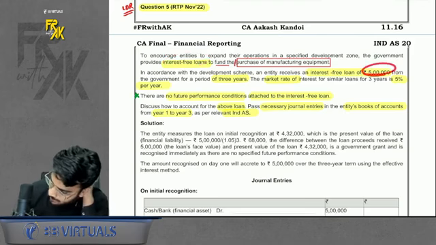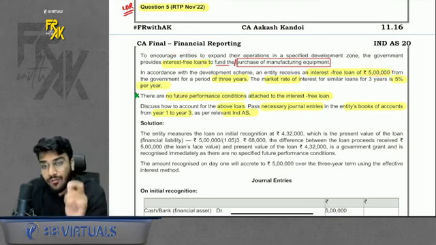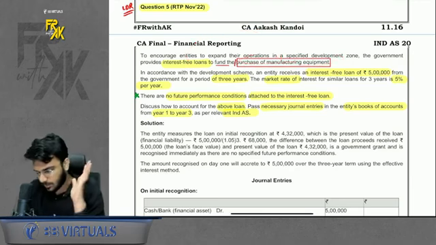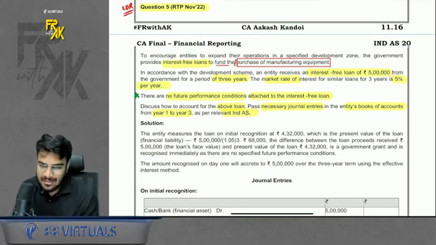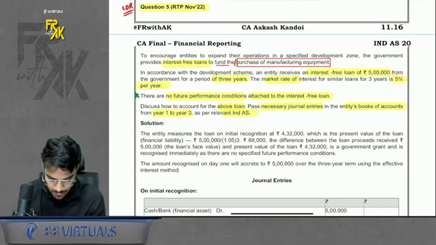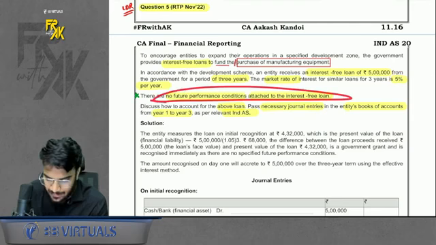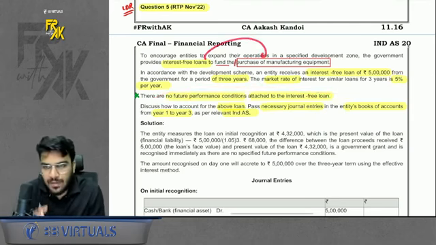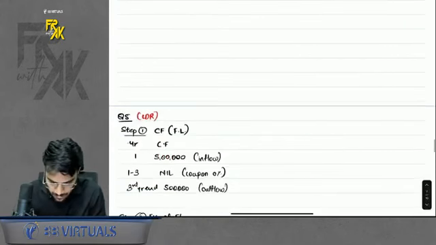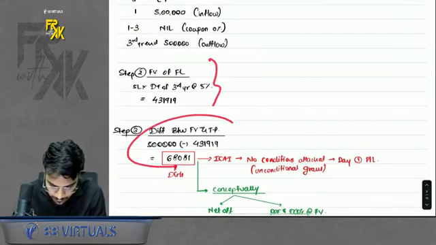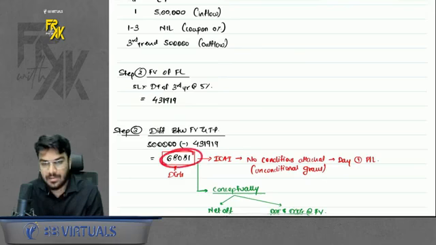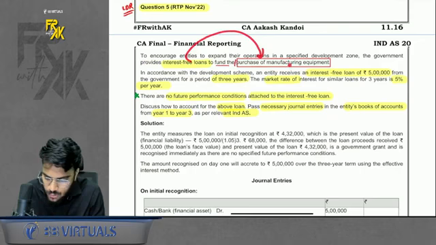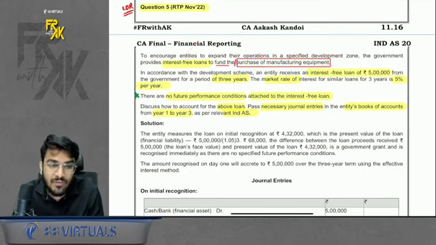So we took a 5 lakh loan interest-free. Okay. Now, for what purpose the loan was taken? The loan was taken to fund the purchase of equipment. Okay. Market rate is 5%. That is EIR 5%. One more information is given that there are no future performance conditions attached to the interest-free loan. Now, ideally, the purpose of loan was to fund the equipment. So when you solve the question, you will solve cash flows, fair value, you will get the difference. How to treat this difference? So we check for what purpose the loan was taken. It is saying the purpose of loan was to finance the purchase of equipment.